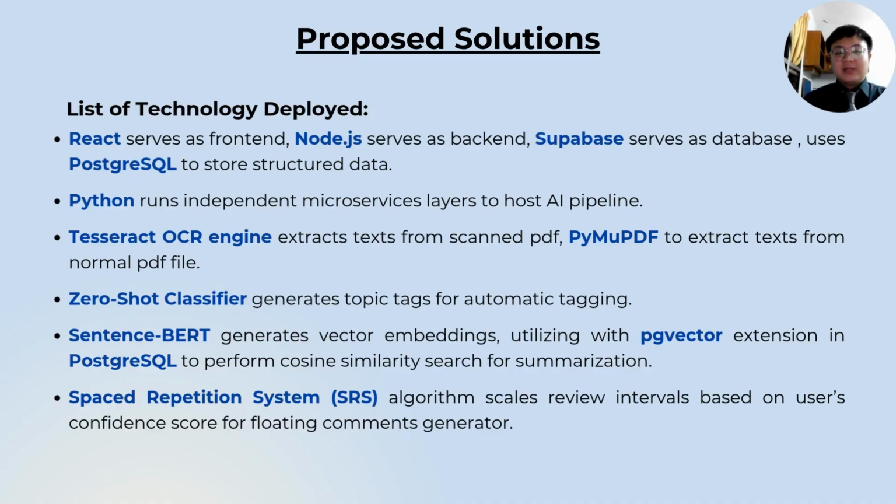The sentence transformer generates vector embedding utilizing the pgvector extension with PostgreSQL to perform cosine similarity search for summarization. Last, the SRS algorithm scales review interval based on the user confidence score for floating comment generator.